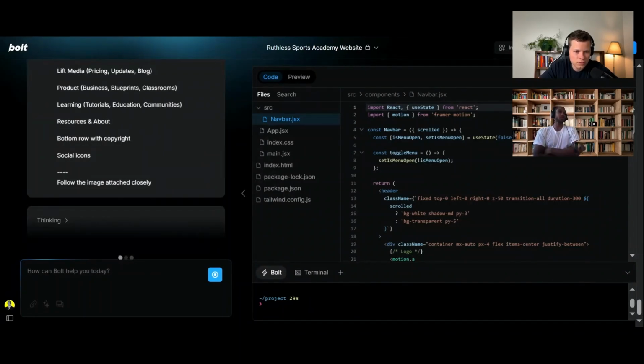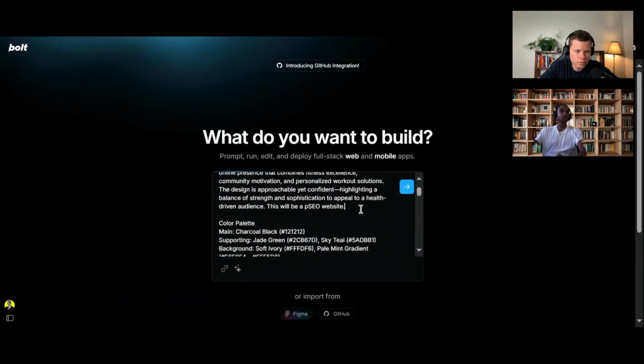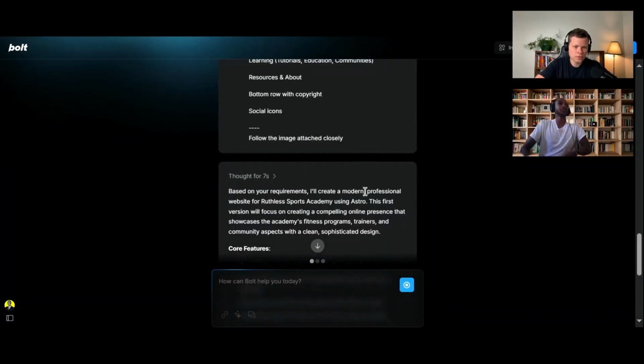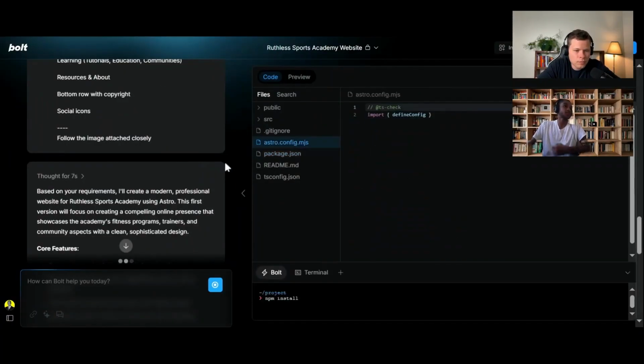Just in case, let's go ahead and start a new chat. Ensure that that's in there: PSEO website using the Astro framework. Using Astro. Okay, good. Great. So it's going ahead with Astro now, which is good. Yeah, that's definitely what we want.